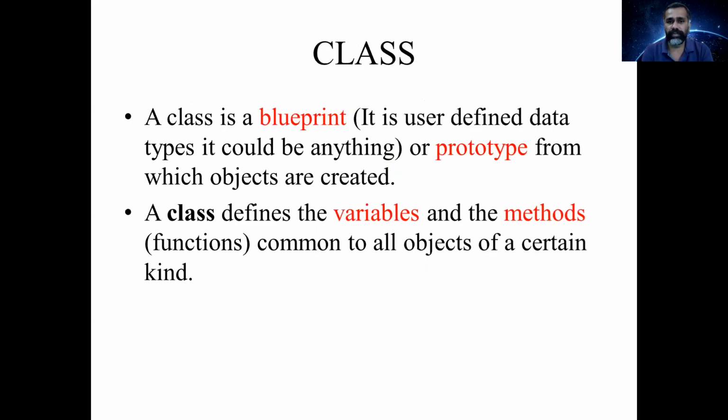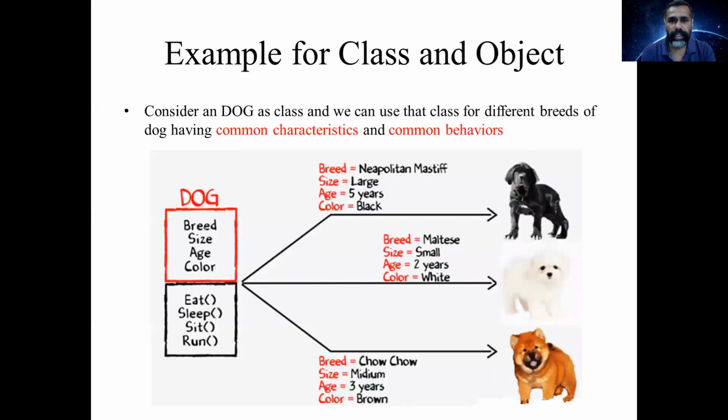And next, class. So class is nothing but a blueprint or a prototype from which objects are created. So the class is a blueprint or a prototype, or we can say the class defines the variables and methods that are common to all the objects of a certain kind. For example, to explain the relationship between the object and class, here is an example. So in this example, we can easily identify the relationship between class and object.